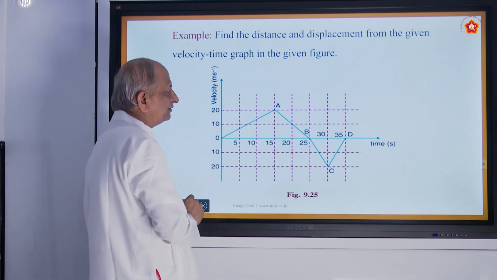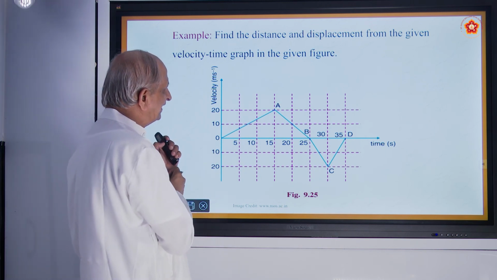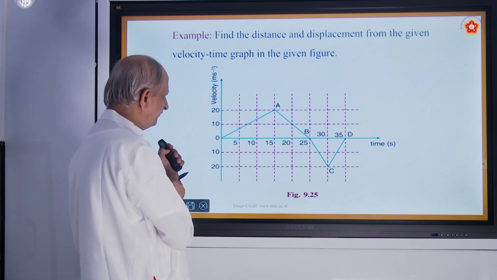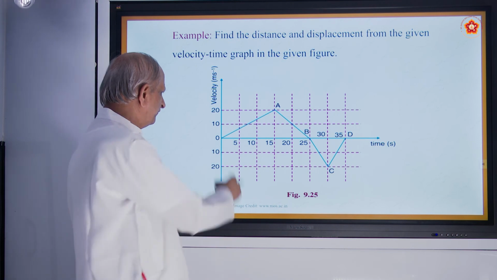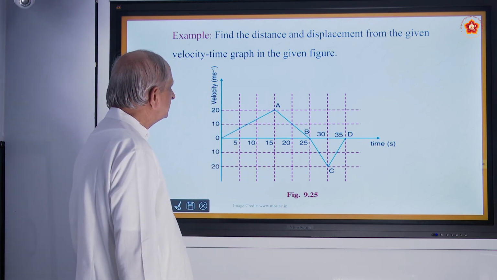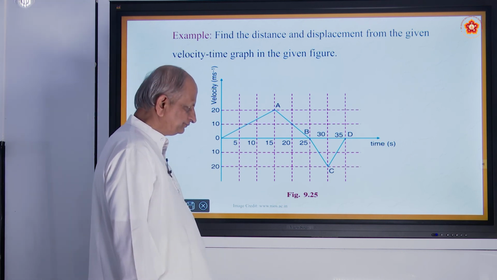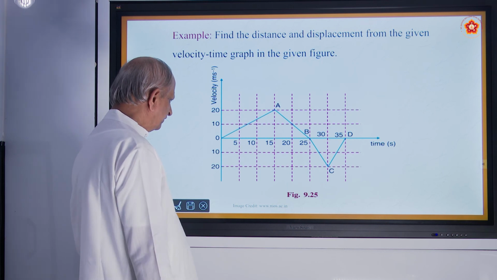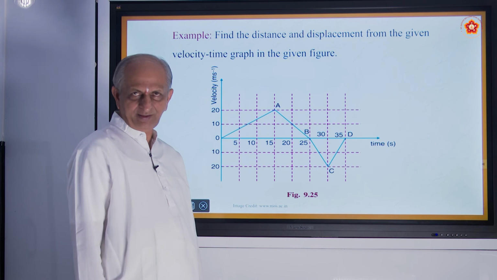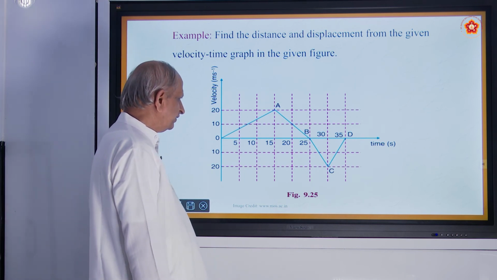For example, you have one more graph here. Find the distance and displacement from the given velocity time graph in the given figure. So, one figure is given. You are asked to find out the distance travelled and also the displacement. As we just now discussed, distance travelled is a scalar quantity, displacement is a vector quantity, the shortest distance.